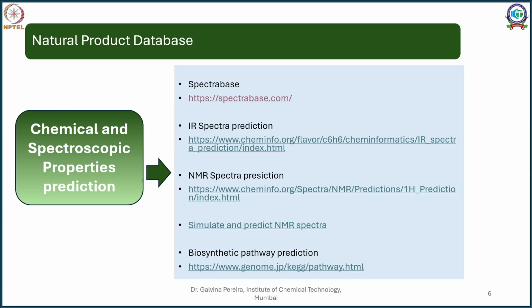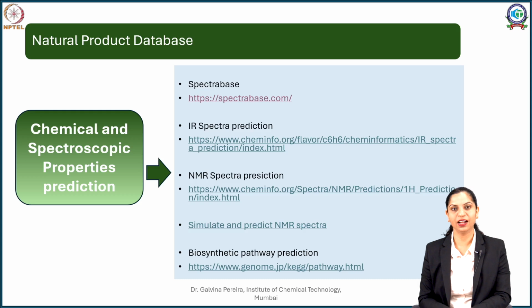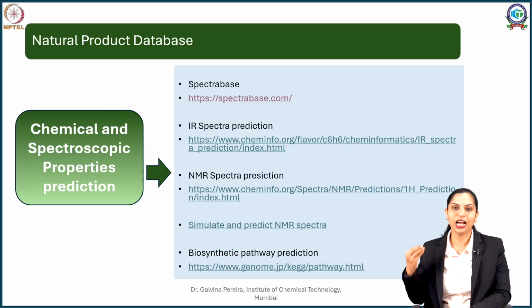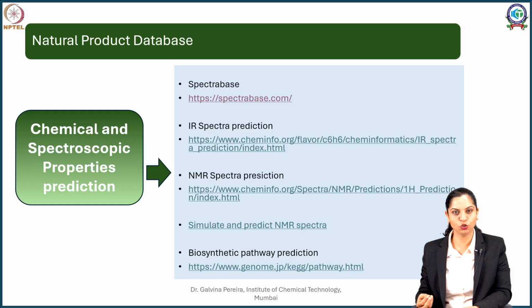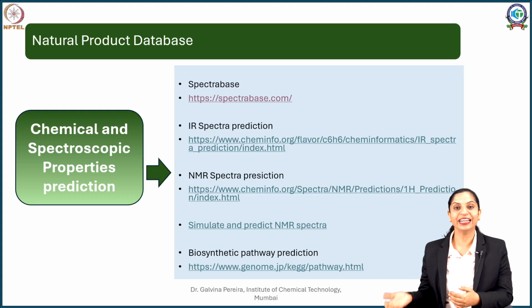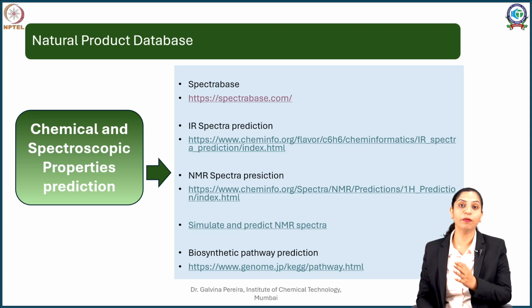So what we saw right now is there are techniques that will help you analyze the spectra, or techniques which will help you analyze the compound by using spectroscopic techniques. So once you have your compounds, no matter if you are a little weak in spectroscopic techniques, what you can do now is that with the databases we have learned, you can search for your compounds, you can obtain the mass, NMR, IR values and then compare with the ones that you have obtained. If the values are exactly overlapping, plus minus little error, because these are mostly computational values, there is a good chance that your compound is pure.